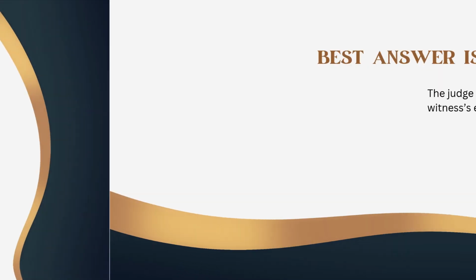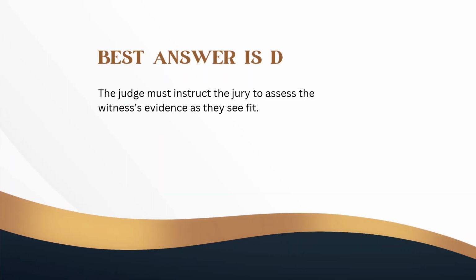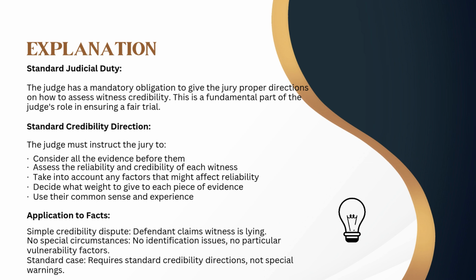The best answer is D. The judge must instruct the jury to assess the witness's evidence as they see fit. The judge has a mandatory obligation to give the jury proper directions on how to assess witness credibility. This is a fundamental part of the judge's role in ensuring a fair trial.